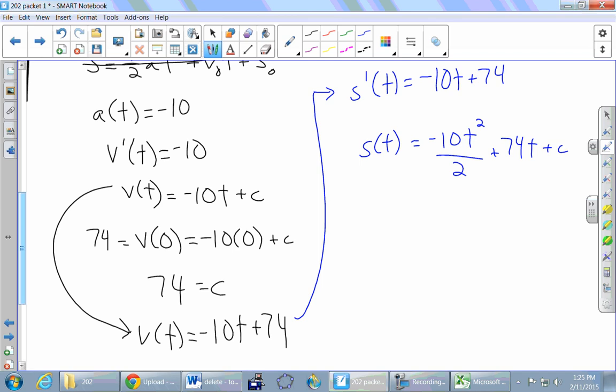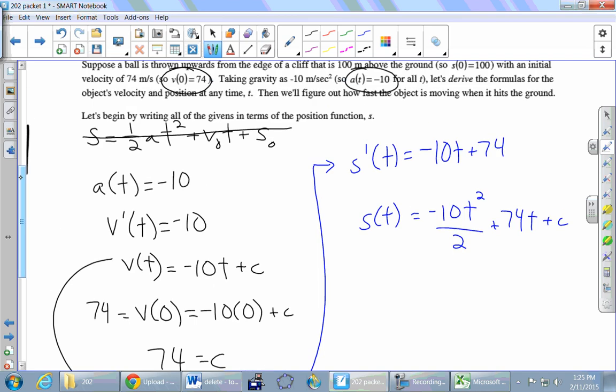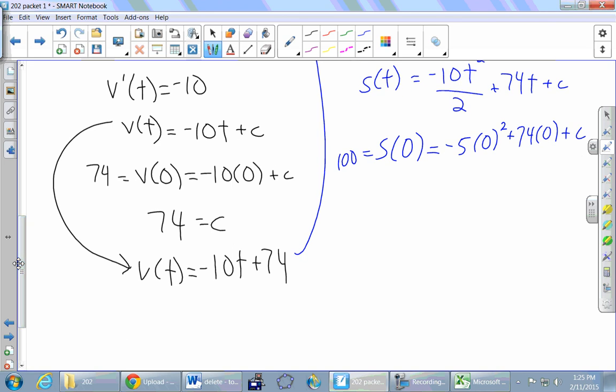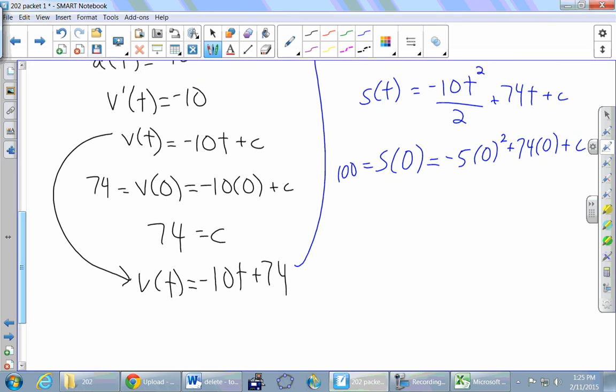Okay, I think we were given enough info to pin down a particular value of c. We must have been given something about s. What does it say? It's up here now. S of 0 is 100. So that's what we're going to plug into this guy. On the one hand, S of 0 is 100. On the other hand, we can throw 0 for all these t's. So negative 5 times nothing squared plus 74 times nothing plus c. So how much is c? 100. Great. So c is 100.